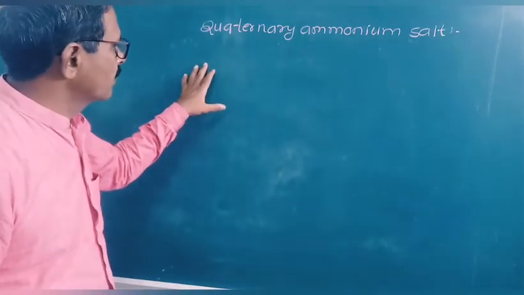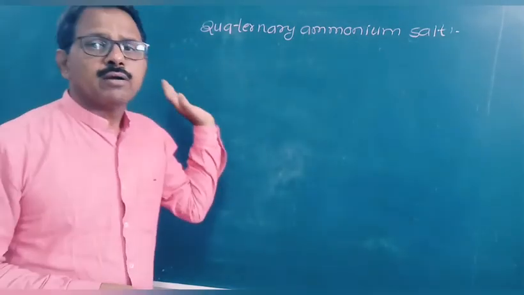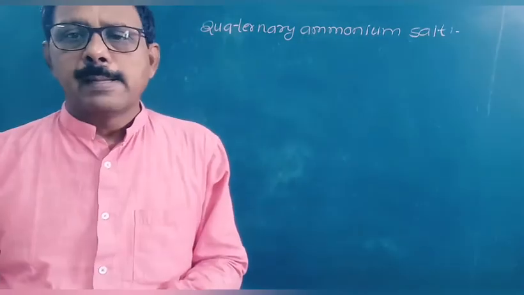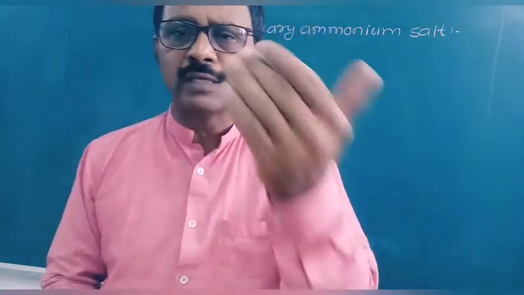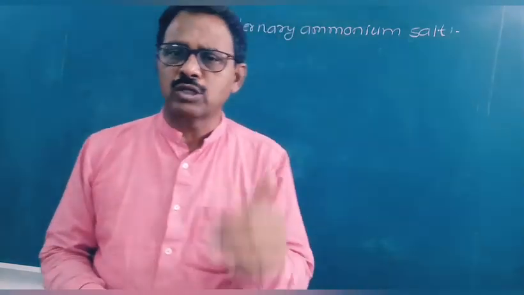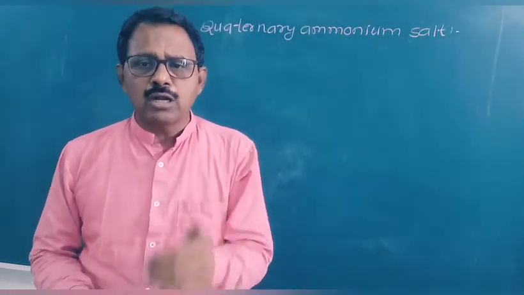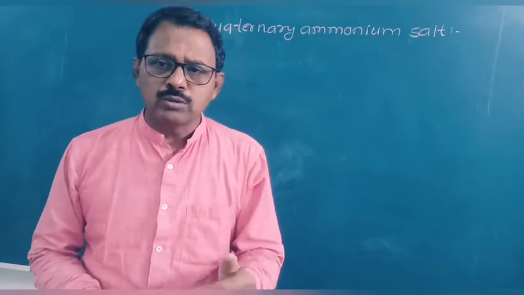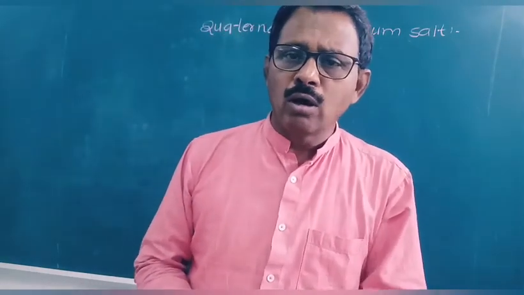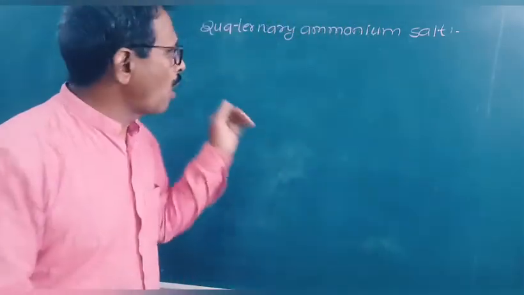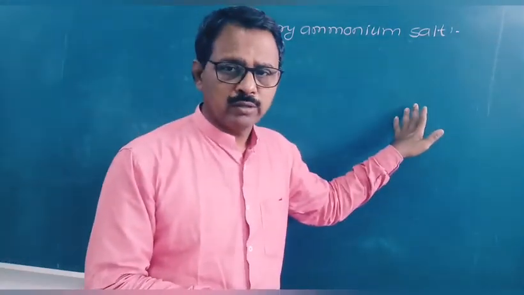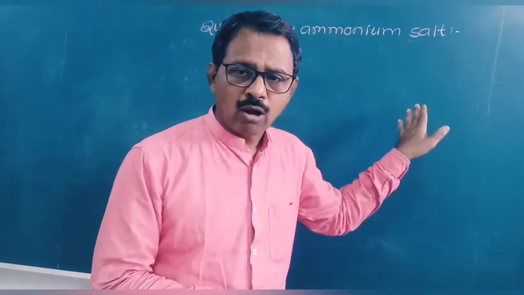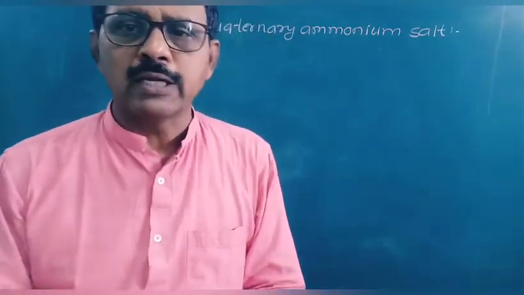Finally, in that reaction, a primary amine reacts with an alkyl halide to give a secondary amine, which reacts with a second molecule of alkyl halide to give a tertiary amine, and the tertiary amine reacts with a third mole of alkyl halide to give a quaternary ammonium salt. That type of reaction we have already seen in the last lecture.